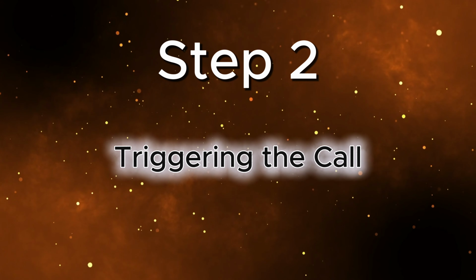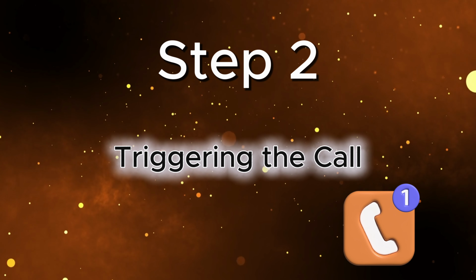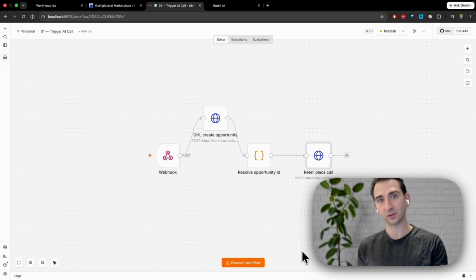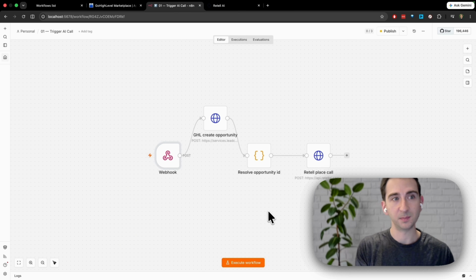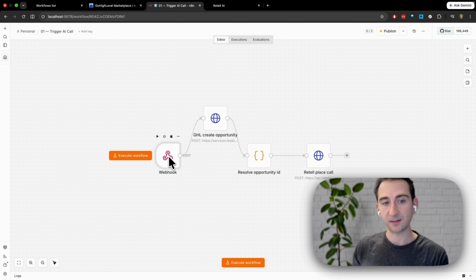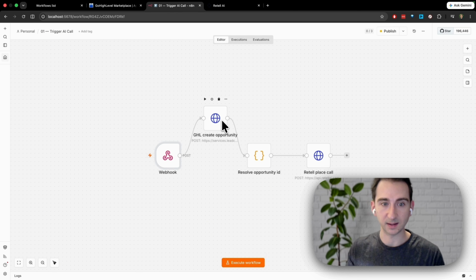Super simple. Step two, the N8N workflow that actually triggers the voice agent calling the lead. So this is our first N8N workflow. There's going to be four. The first part of this N8N workflow is to set up the trigger. That is going to be the webhook that is called after the form is submitted. We just set this up in Go High Level. So that's this webhook. After the webhook is called, then we create a new opportunity in Go High Level.